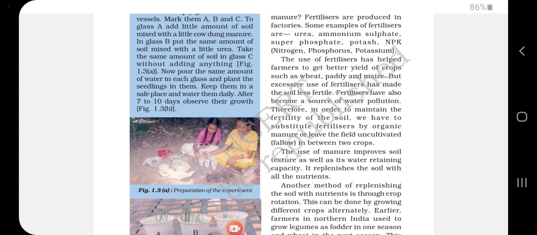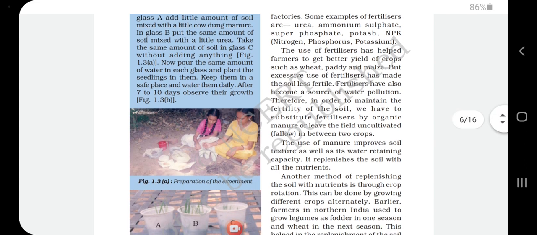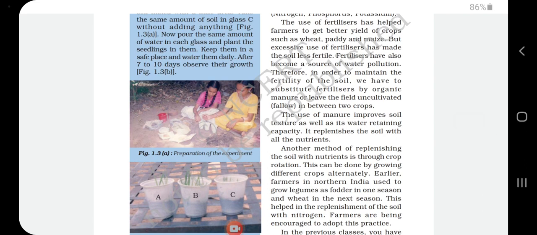Because if you keep it uncultivated, it gives more enrichment, or manure can be added to the uncultivated land. The use of manure improves soil texture as well as its water retaining capacity. It replenishes the soil with all the nutrients.